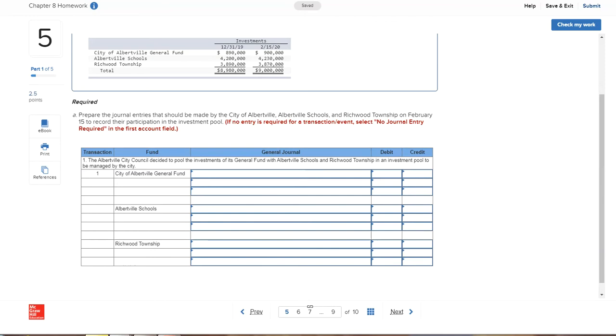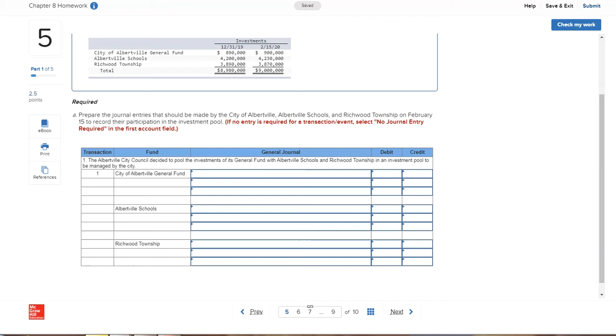You're going to have that debit to equity and pooled investments and the credit to revenues, change in fair value of investments, and you're going to see that on all of those. Also credit to investments. That's what those will look like. And then in B it says, prepare the journal entries to be made on the accounts of the investment pool trust fund to record the following transactions. In the first one, you're recording the investments transferred to the pool. You're also going to find this on page 326. You're going to have that debit to U.S. Treasury notes and that debit to,